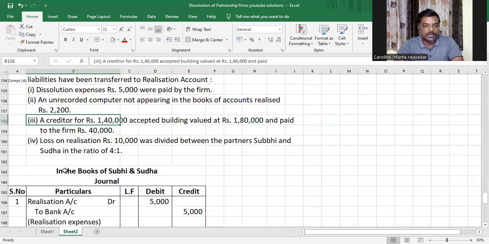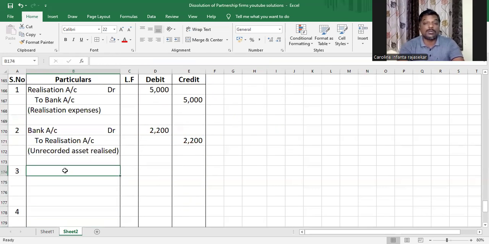Moving forward, a creditor for 1,40,000 accepted a building valued at 1,80,000 and paid to the firm 40,000. So basically, a creditor of 1,40,000 is taking over an asset of 1,80,000, but he is also paying 40,000 to the firm. So for the 1,40,000 part, he took over the building, and for the remaining 40,000 of the building, he gave money. Understood or not, my dear children? When an asset is taken over by a liability, there is no entry, but that is only the 1,40,000 part. The remaining 40,000 is still there, for which he paid the money. Had they given this as full settlement, there would be no entry. But they told us that he has paid 40,000. Am I right or not, my dear children?